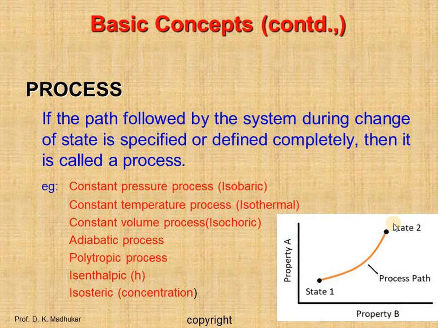For example, constant pressure process, also known as isobaric process. Here the pressure will be constant. Then isothermal process, also known as constant temperature process. Here the temperature will be constant. Constant volume process, also known as isochoric. Volume will be constant. Adiabatic process, no heat flow. Polytropic process, isenthalpic process, isostatic process, concentration process.